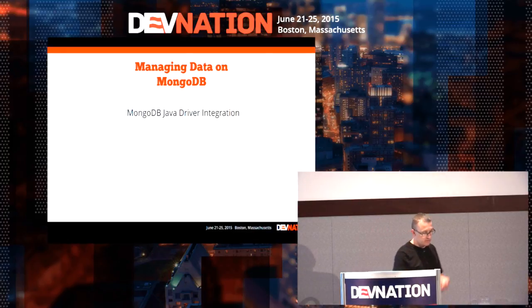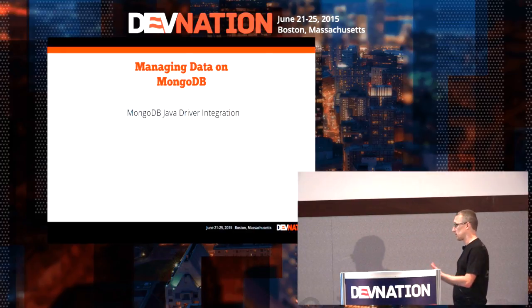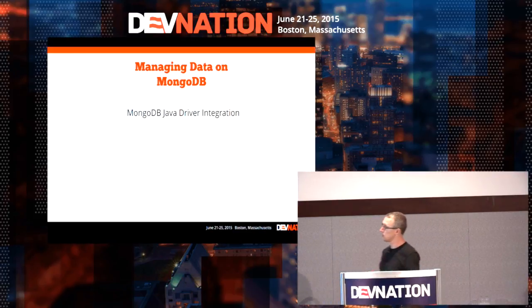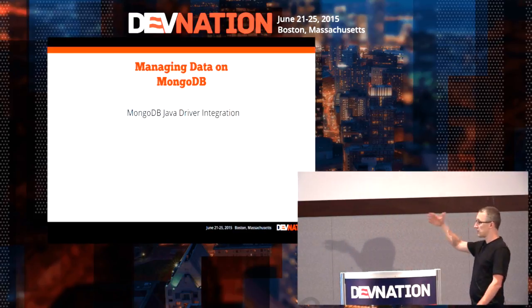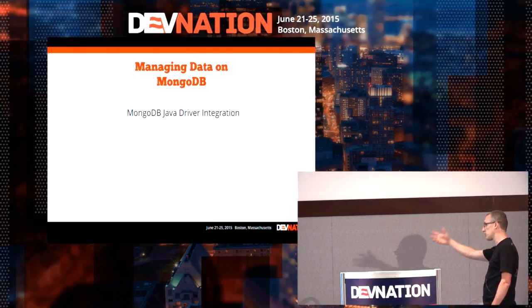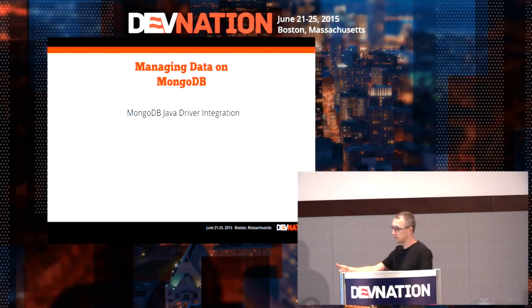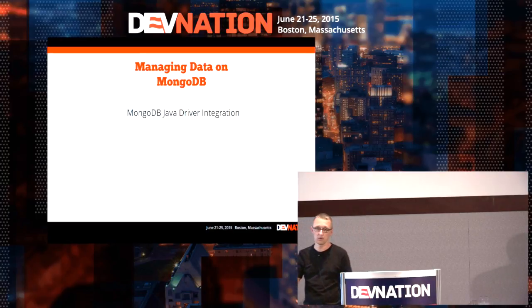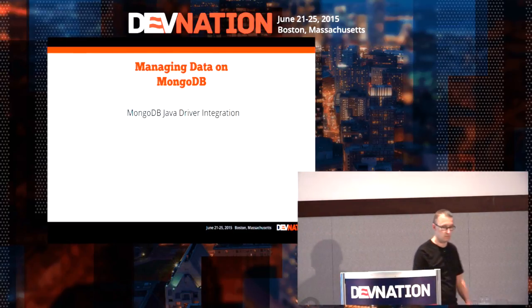So we have this AST, and we want to send it to MongoDB. We are going to use the MongoDB Java driver because it can do a lot of interesting things. It speaks BSON, and it is able to connect to multiple MongoDB servers.